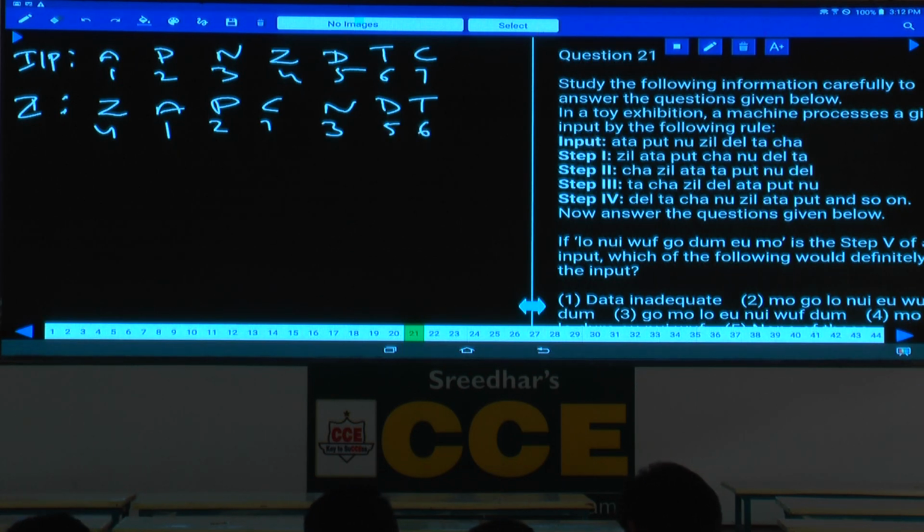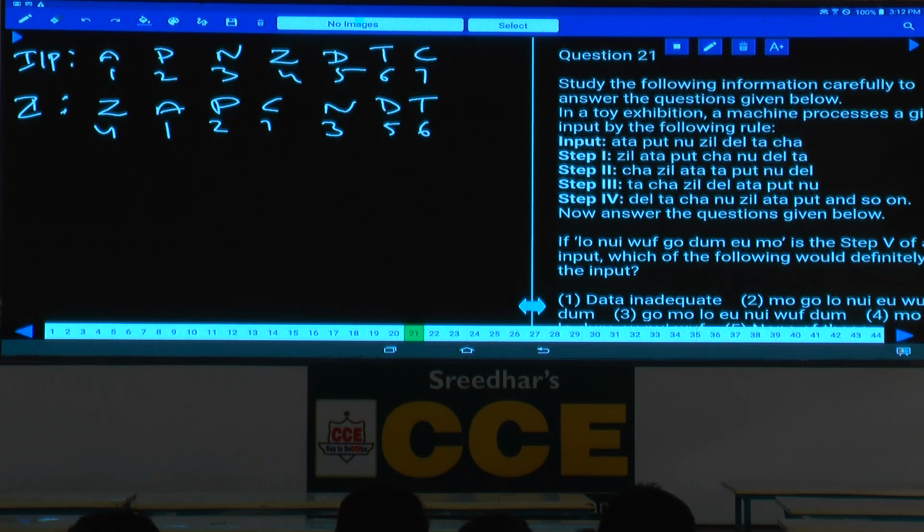Now, here it is not based on the alphabetical order or vowels or consonants or something else. Now, it is based on what? One specific order. What is that specific order here? 1, 2, 3, 4, irrespective of the value of the letter, isn't it? Irrespective of vowel or consonant, it is always based on the order: 1, 2, 3, 4, 5, 6, 7 are written as 4, 1, 2, 7, 3, 5, 6 in the next set.